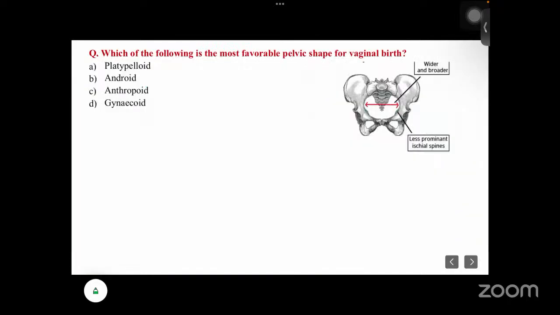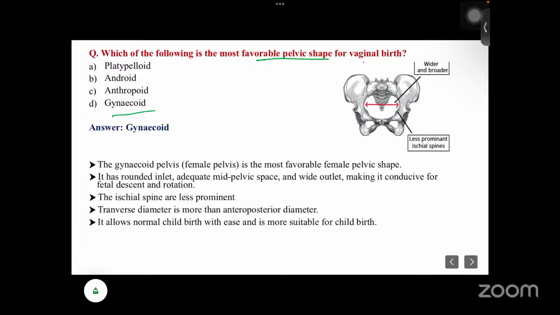Which of the following is the most favorable pelvic shape for vaginal birth? Which one is the most favorable pelvic shape? Platypelloid, android, anthropoid, and gynecoid. Here the answer will be gynecoid, that is the female pelvis. Okay, so gynecoid, the female pelvis, is most favorable.